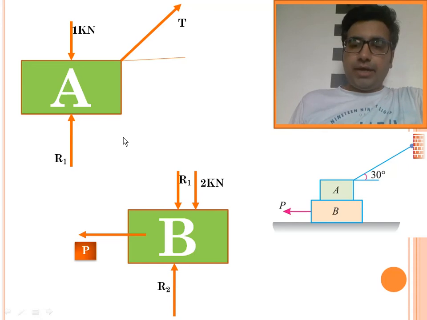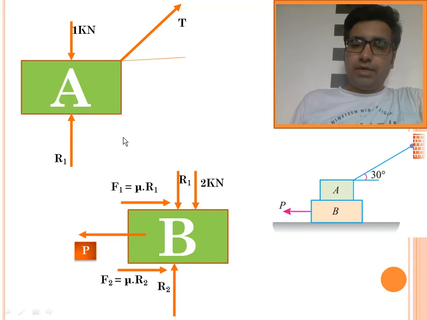Now the force P tries to move the block in the left direction. So there will be friction force at all the contact surfaces, because all the contact surfaces are rough, having coefficient of friction 0.3. So there will be friction force on both the top and bottom surface of block B. Since we have taken the reaction of block A as R1, the frictional force F1 equals mu into R1, and since we have taken the reaction with the ground as R2, I have taken friction as F2 at the contact surface of the floor.